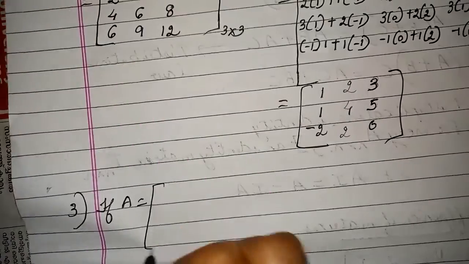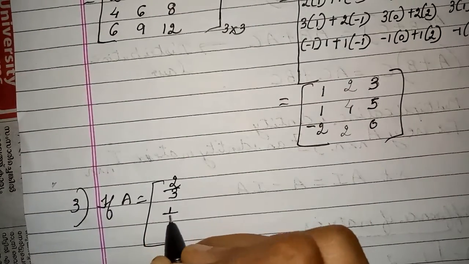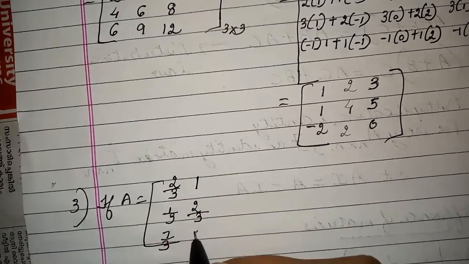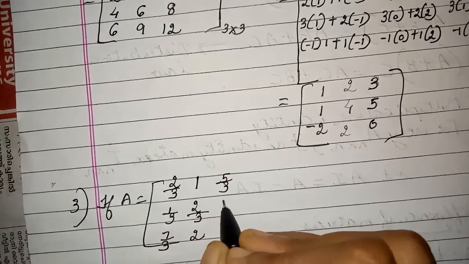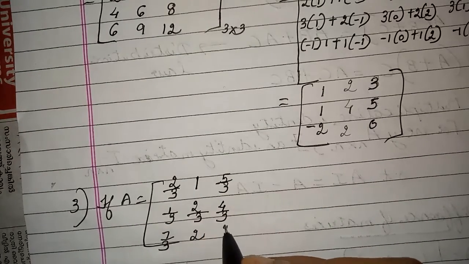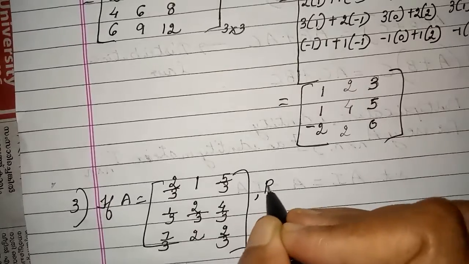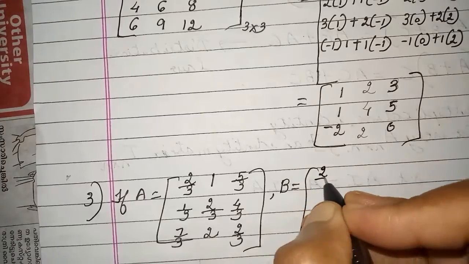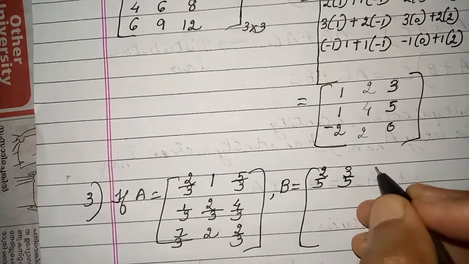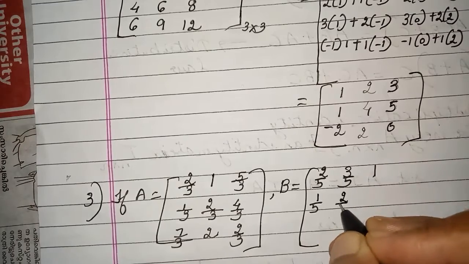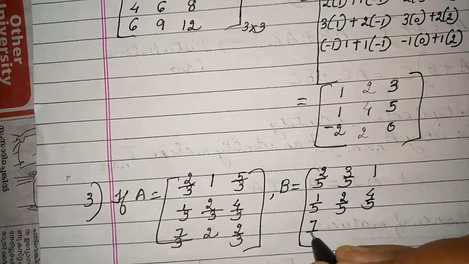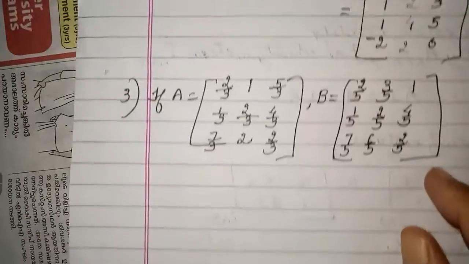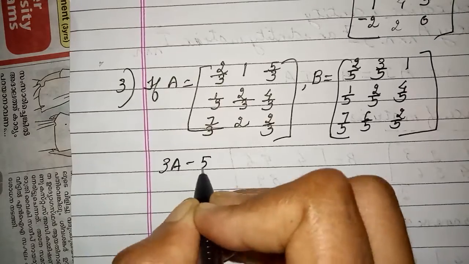Suppose I have a matrix A which is [2/3, 1/3, 7/3; 1, 2/3, 2; 5/3, 4/3, 2/3]. I have another matrix B, say [2/5, 3/5, 1; 1/5, 2/5, 4/5; 7/5, 6/5, 2/5]. Okay, I am asked to compute 3A minus 5B.